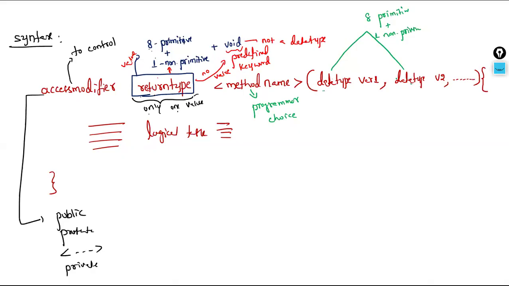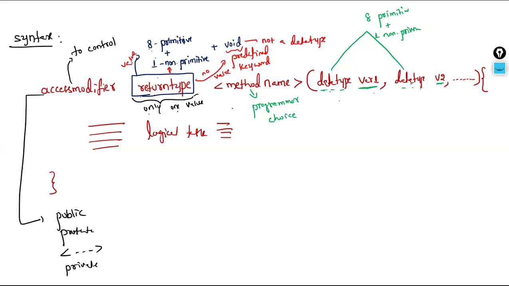So it doesn't mean that it must be different. It can be the same also, depending on the requirement. But along with the data type, what's the next part we are using? Variable name. So here, variable name, say for example, int x. Here also, can we use int x once again? No, variable has to be different. That's what variable 1 and variable 2 mean. Understood? Data types can be the same, depending on the requirement, or can be different also, but variables must be different.